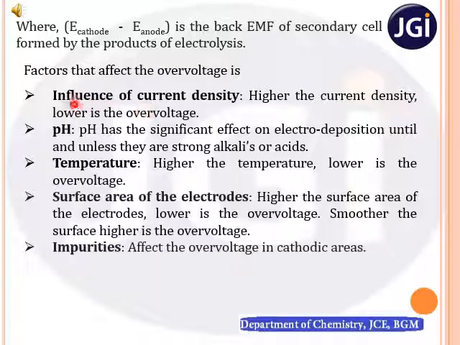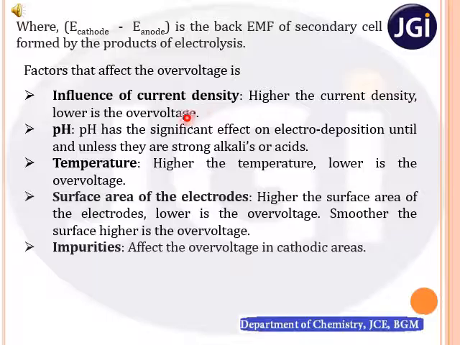In case of influence of current density, higher the current density, lower is the over voltage. If the current density is more, then we have lower over voltage, that is lesser excess potential is required to start the electrolysis.